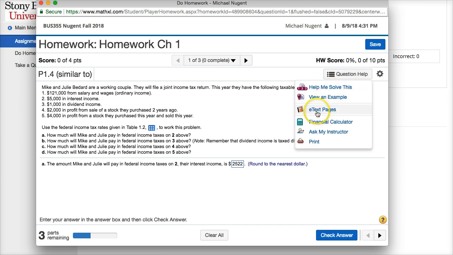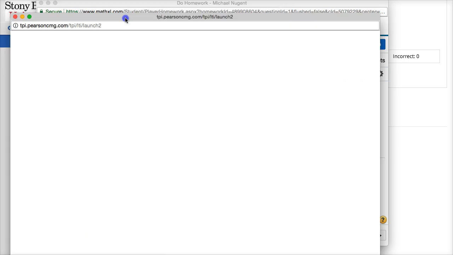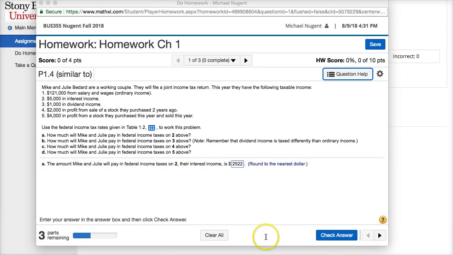And then finally, they'll have e-text pages. So if you purchase the e-textbook, you can click on this, and then it'll open up the e-textbook to the page where the relevant information related to this problem will appear. All right. So a lot of good useful tools in this question help.